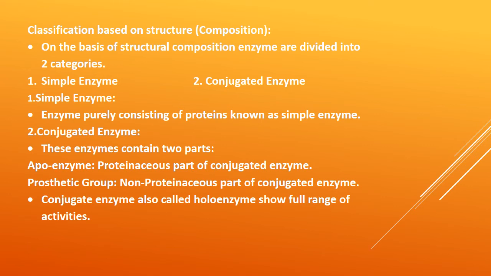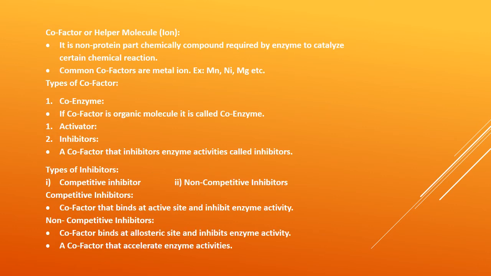Conjugated enzyme is also known as holoenzyme, when it shows its full range of activity. Now let us talk about the cofactors or helper molecules. These are the non-protein chemical compounds required by enzymes to catalyze certain chemical reactions. Common cofactors are metals, as I just told you before, manganese, nickel, magnesium, etc. Types of cofactors: coenzyme. If the cofactor is an organic molecule, that is known as coenzyme. Activators, as I just told you before, are those which activate the enzyme activity. Inhibitors are cofactors that inhibit the enzyme activity.